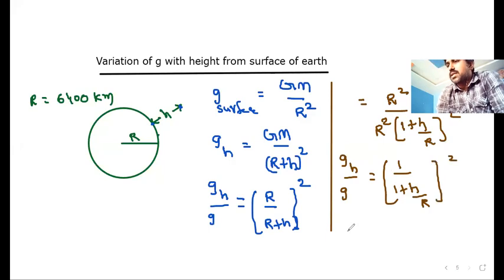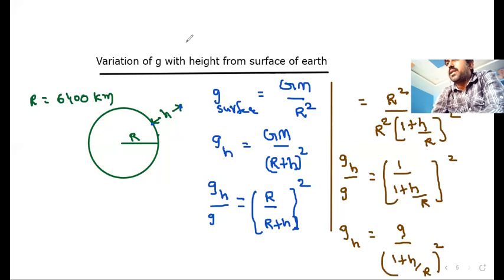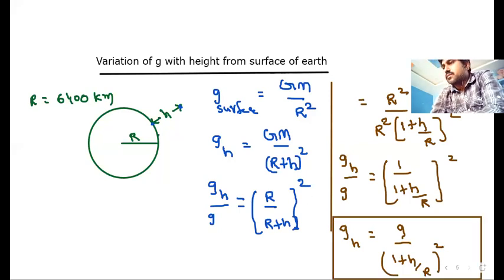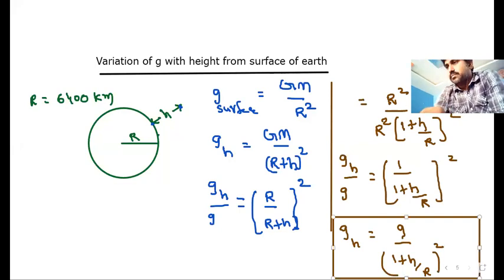Finally, GH is equal to G by 1 plus H by R whole square. So this is the formula we can consider for variation of G value with height only. But every time we don't use this equation, it is the correct equation and it is the general equation.